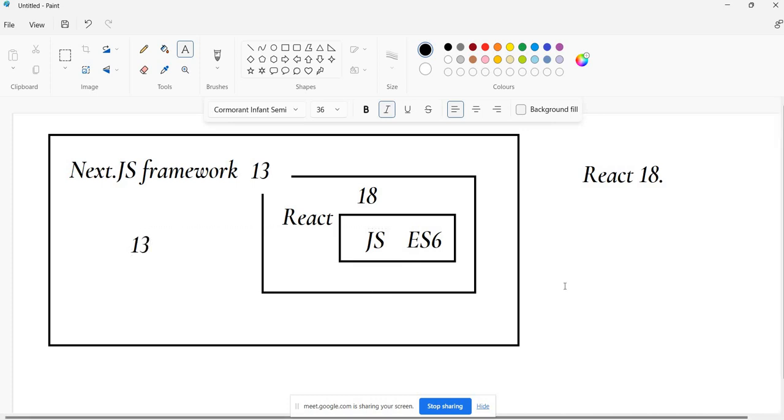But right now in our training, I'm not going to discuss too much about the difference between 17 and 18, and the difference between 12 and 13. So directly we are going to take the features of Next.js 13 and work on them. Otherwise it will take another 6 to 8 months to understand what Next.js is and what the difference is between 12 and 13.